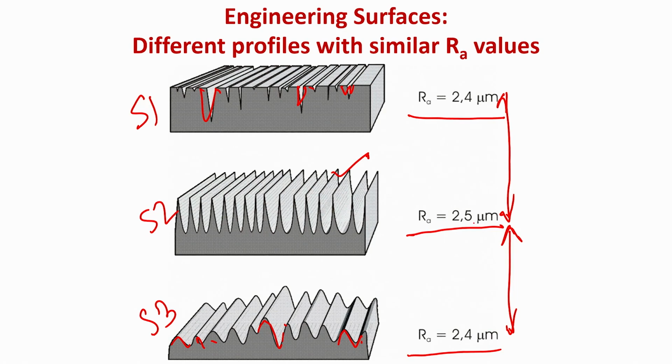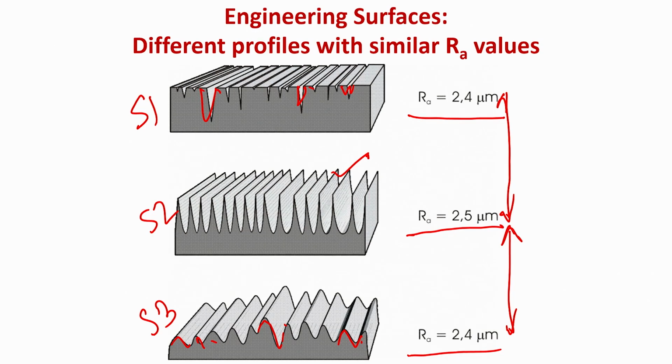So, what I am trying to point out through these two slides is that RA value cannot be used on an absolute scale to distinguish and differentiate between different engineering surfaces. There is a need to consider other surface roughness parameters like RQ values and others, which I will introduce you to later.